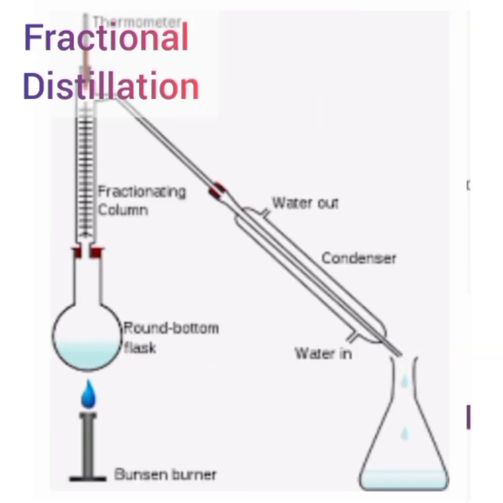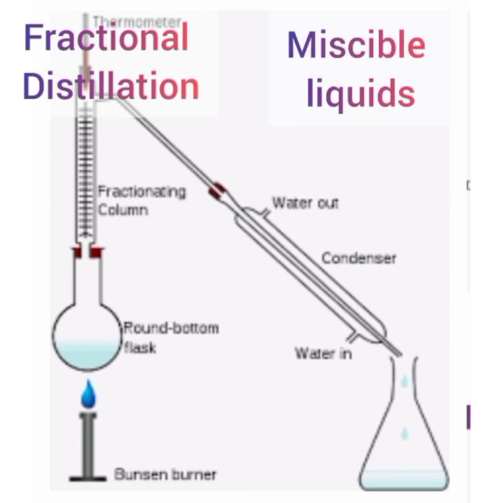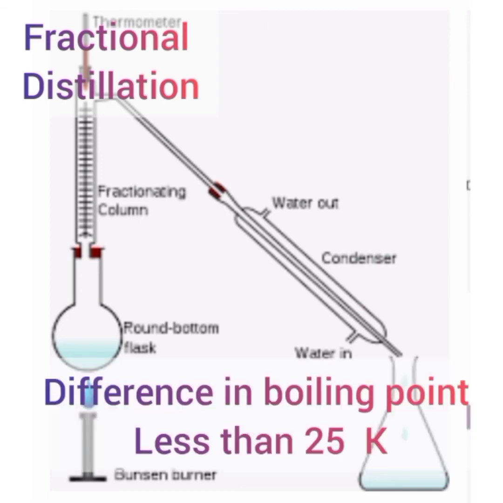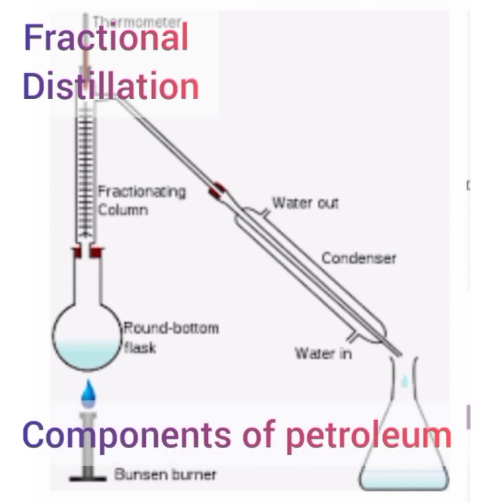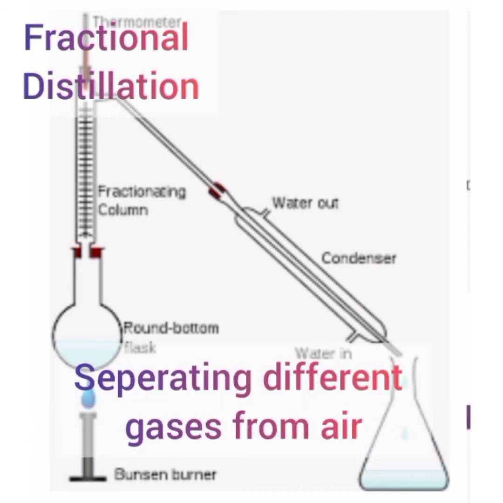Fractional distillation is another method used to separate a mixture of two or more miscible liquids whose difference in their boiling points is less than 25 Kelvin. The apparatus used for fractional distillation is similar to that used for simple distillation, except that a fractionating column is fitted between the distillation flask and the condenser. This method is used for separating the components of petroleum, and separating the different gases from the air.